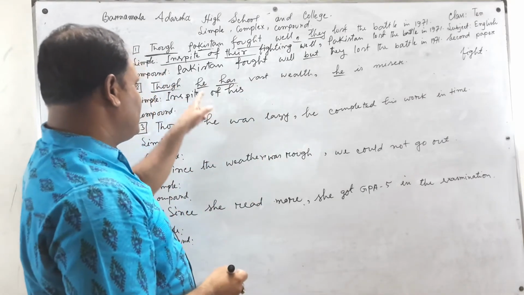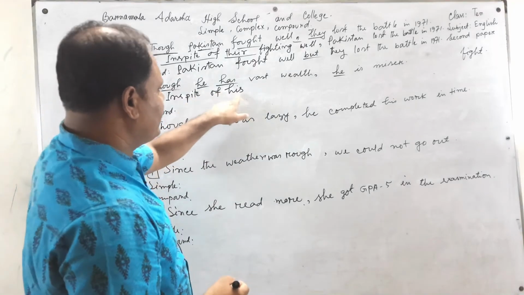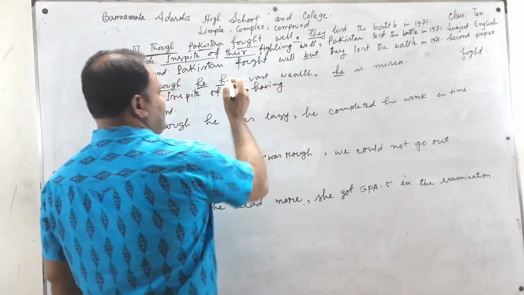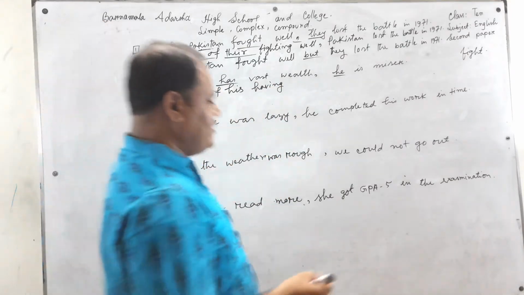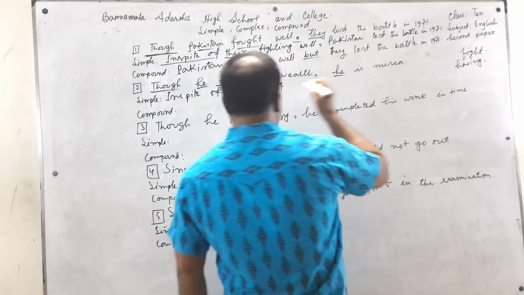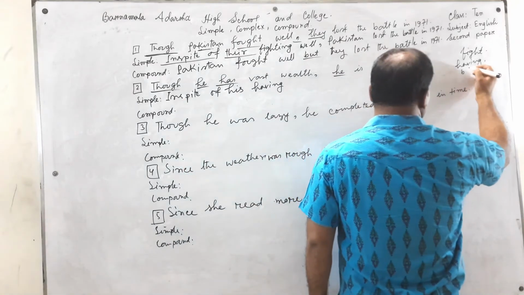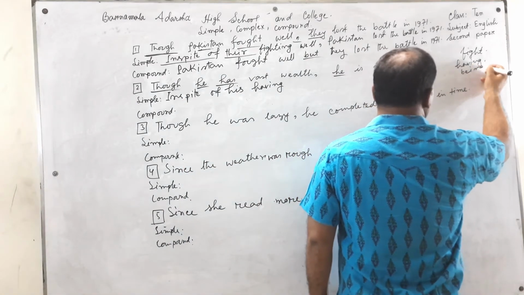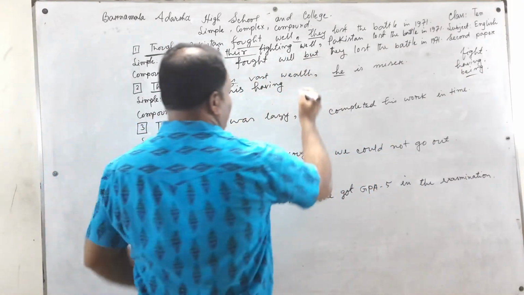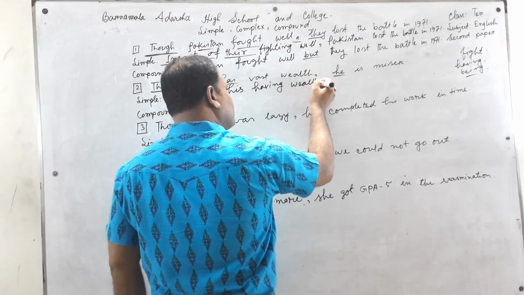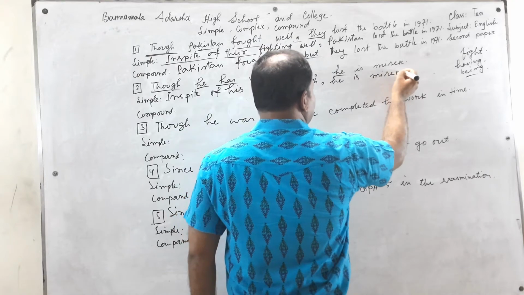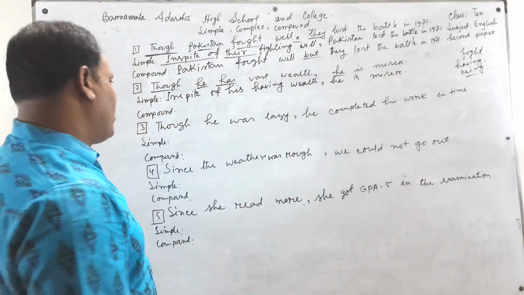The possessive form of he is his, having. If we find have, has, had, we can change it to having. If we find am, is, are, was, were, we can change into being. Very, very important things. In spite of his having wealth, he is a miser. Here there are no changes in the principal clause.